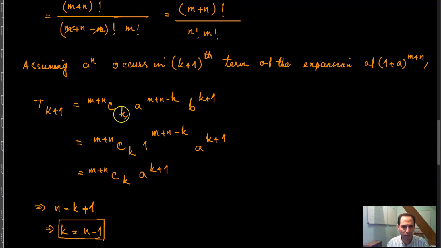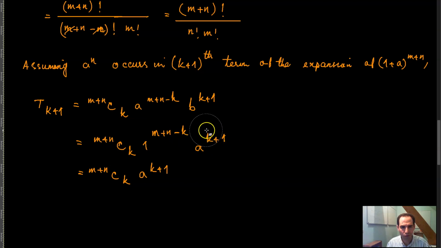We made a mistake here, I'm sorry. That has to be k and k, not k plus 1.